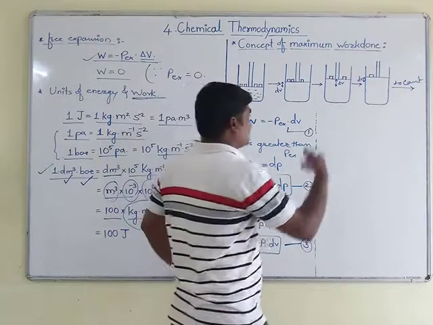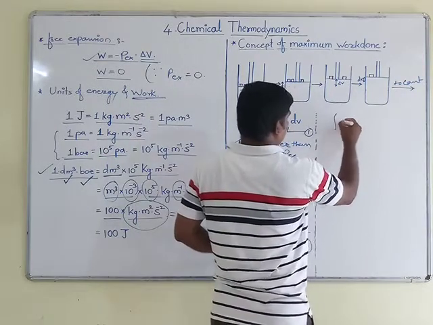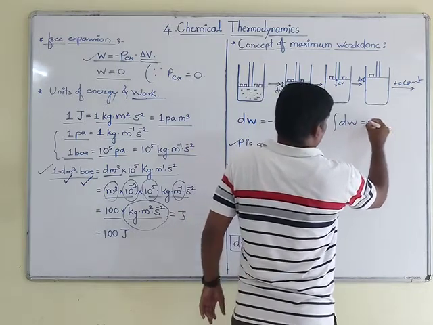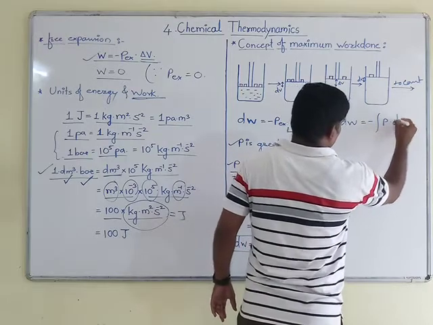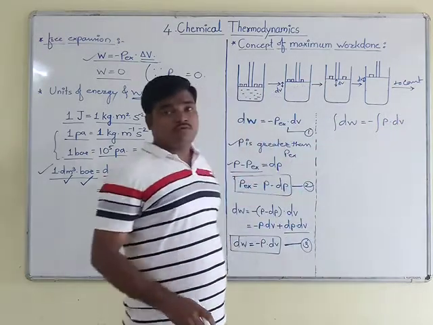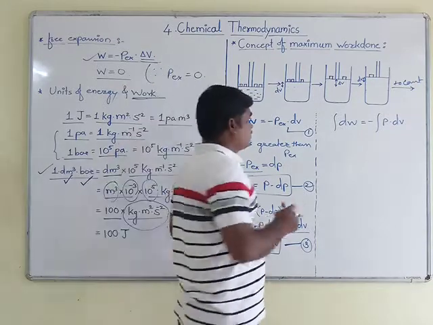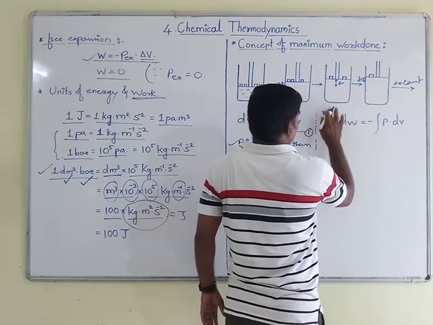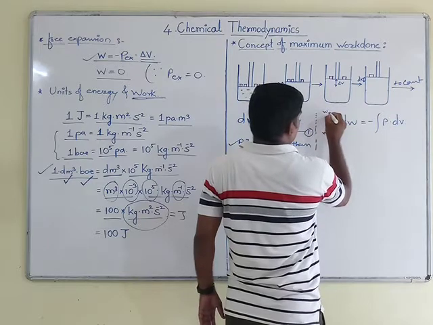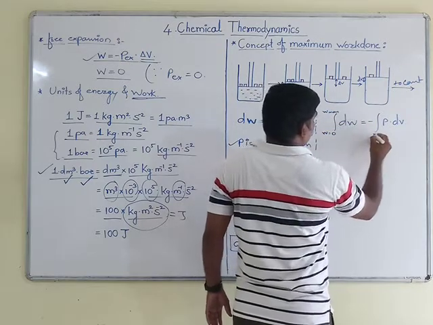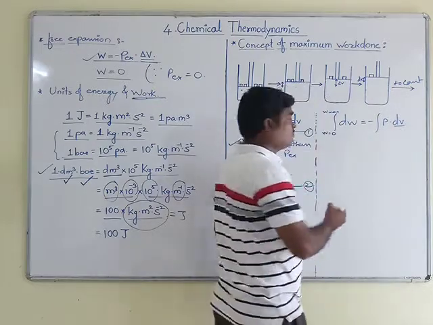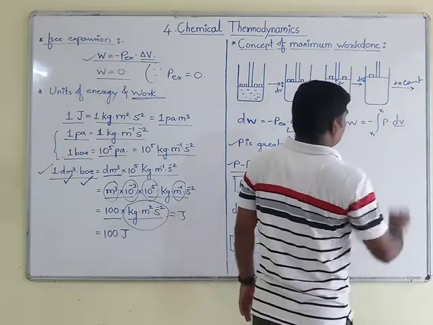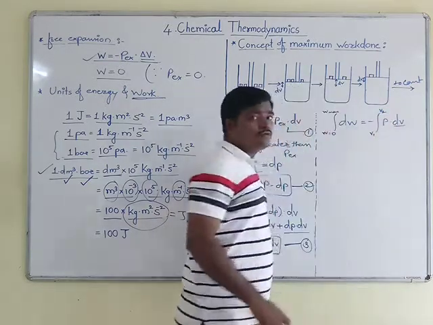So you will get the next equation: integration of dW is equal to minus integration of P into dV. For this integration you have to apply limits. For work done, W is equal to 0 to W max, that is work maximum, and the variable term is volume, so I will integrate within the limit from volume V1 to V2.